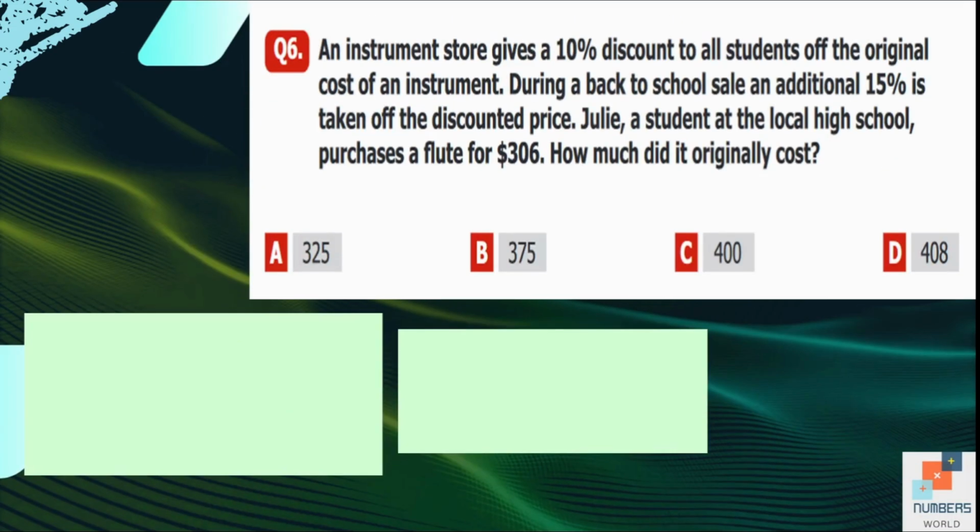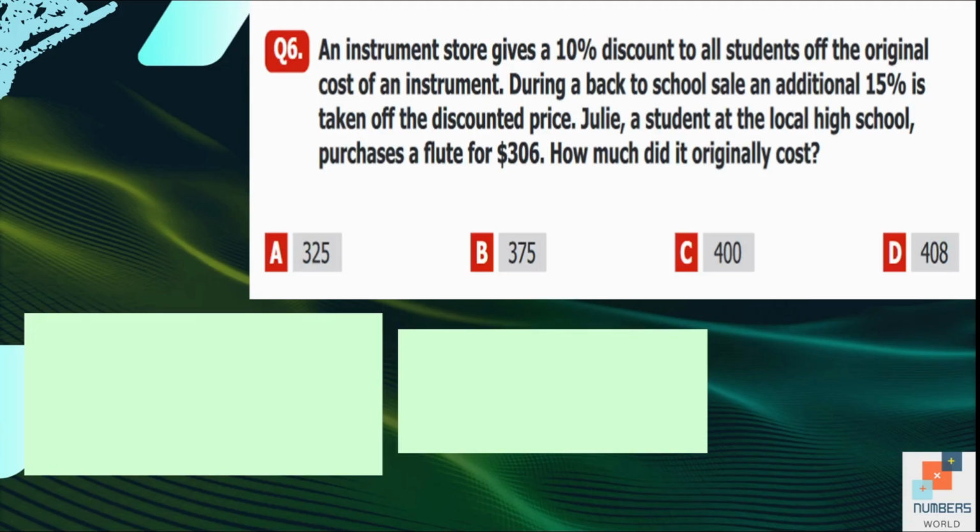Number 6. An instrument store gives a 10% discount to all students off the original cost of an instrument. During a back-to-school sale, an additional 15% is taken off the discounted price. Julie, a student at the local high school, purchases a flute for $306. How much did it originally cost? The original cost is missing over here, so we are going to represent it using X. And it's totally up to you which method you want to use, percentage method or decimal. I am going to use decimal.